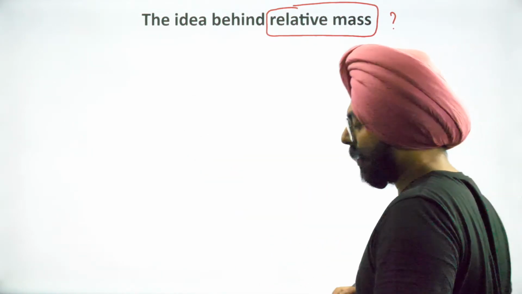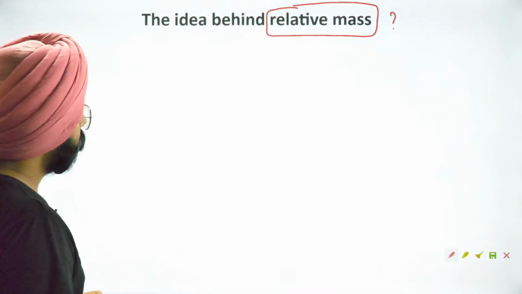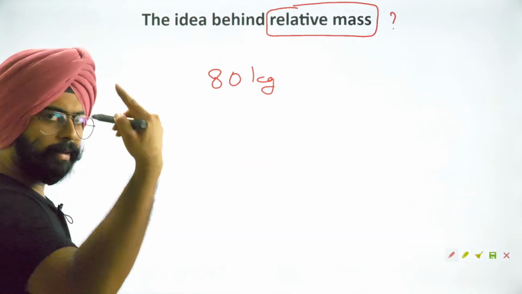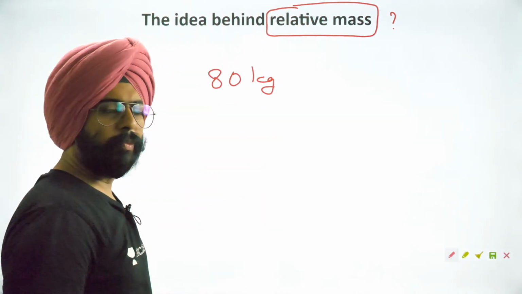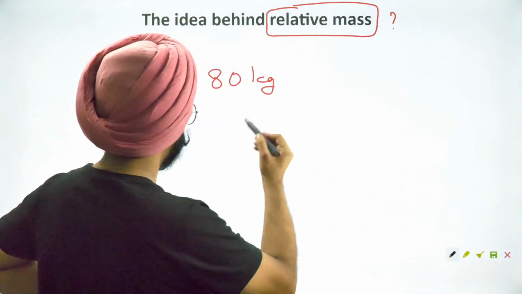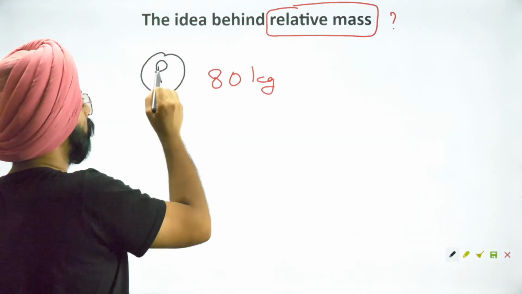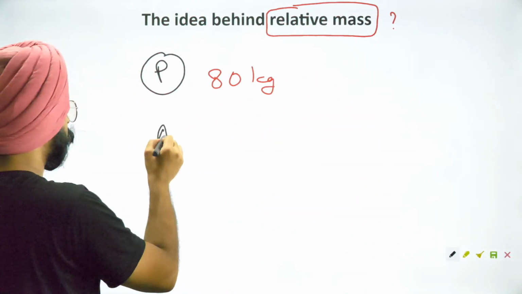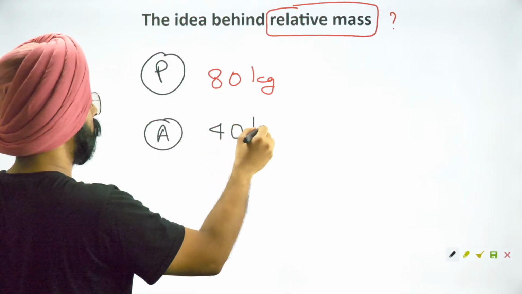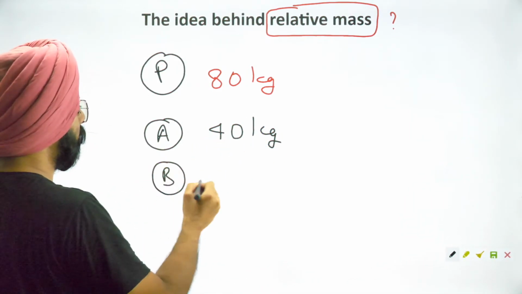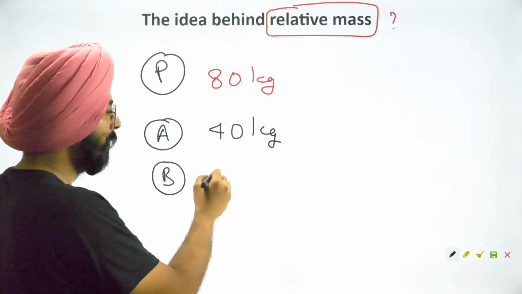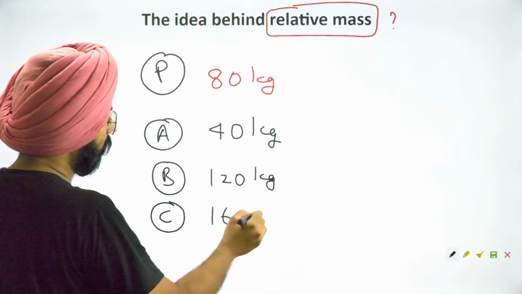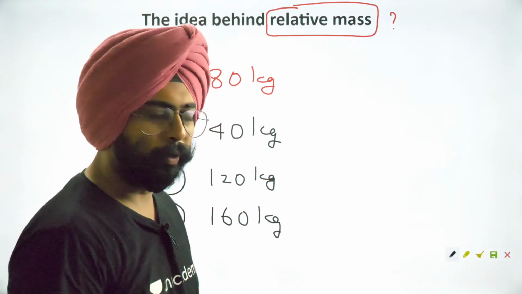Okay, say my weight is 80 kgs. Fine. I ask some of you what's your weight. Now if I ask you what's your weight, then person A will say, sir, my weight is 40 kilogram. Okay, great. Person B will say, sir, my weight is 120 kilogram. Person C will say, sir, my weight is 160 kilogram. So on and so forth.